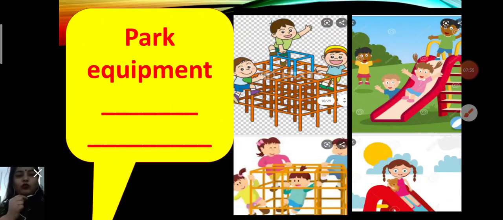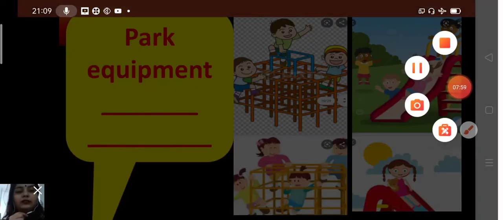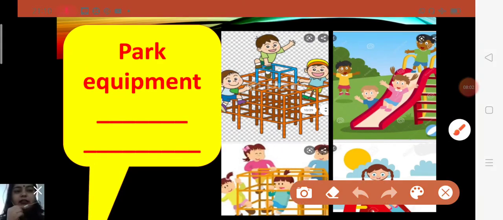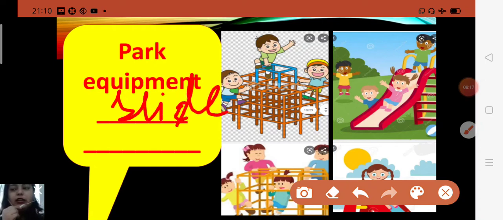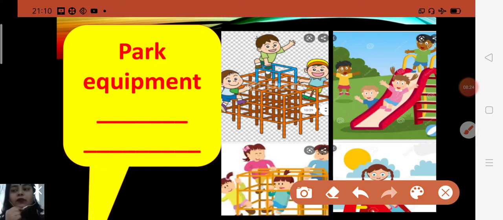Now after that, children, next one is park equipment. You will write only 2 park equipment. You all will write here, this is the picture of a slide. Slide, spelling: SLIDE. And nicely you will write, my dear, SLIDE, slide. And what, children? Yes, a slide is a structure with a smooth sloping surface for children to slide down. It is used to slide down. Okay, children, so there you will write slide.